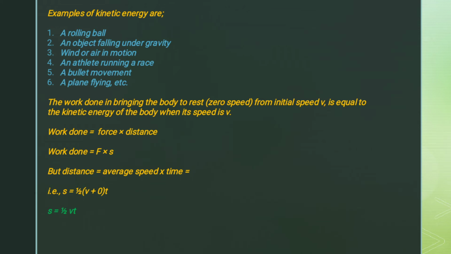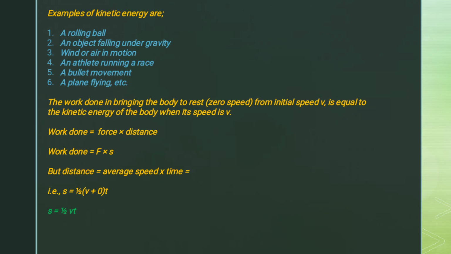Now we want to look at how to derive the formula for kinetic energy. The work done in bringing a body that is moving with an initial velocity of v to rest. When an object is brought to rest, the velocity becomes 0, or the speed becomes 0.